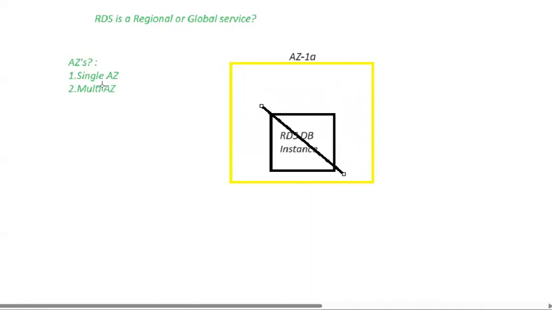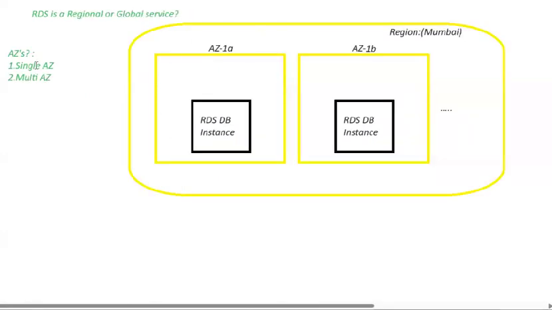Multi-AZ. If you select the multi-AZ option while creating, then in a single region your RDS instance is deployed in multiple availability zones. So AWS will host my database in multiple availability zones.